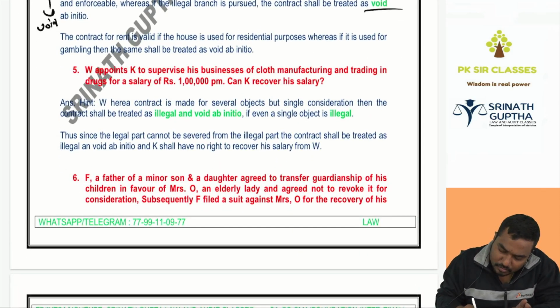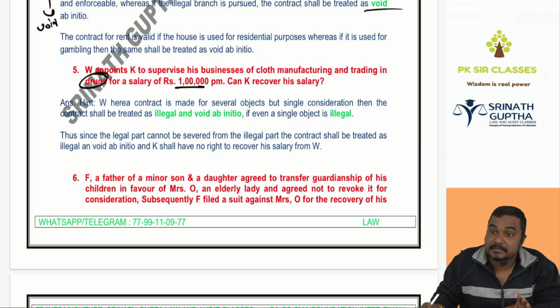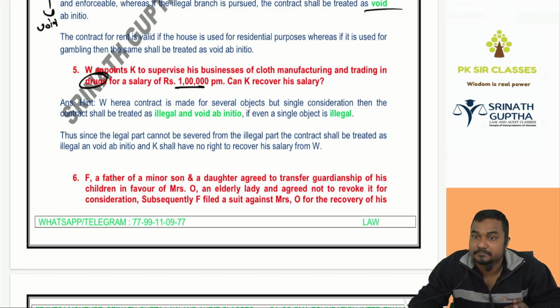A appoints K to supervise his business of cloth manufacturing and trading in drugs for a salary of 1 lakh per month. Can K recover his salary? Drugs are prohibited. Here it is not separable.